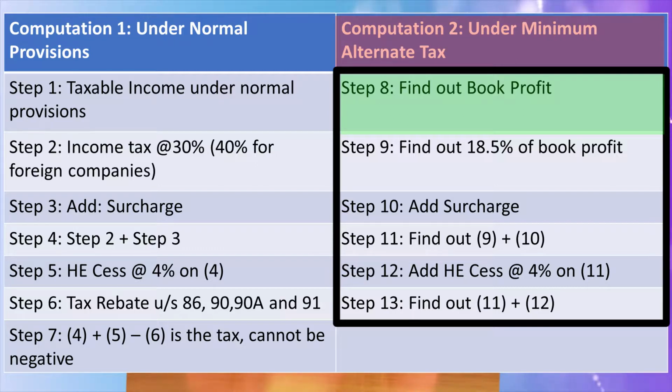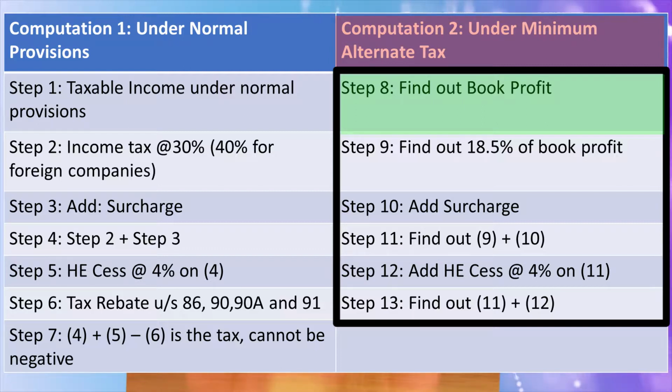Now, what is book profit? When we make the profit and loss account for a company, we arrive at a net profit. MAT lists certain additions and subtractions that you have to make on the net profit to arrive at the book profit. So, step 8 talks about arriving at the book profit under the MAT provisions given in the law.